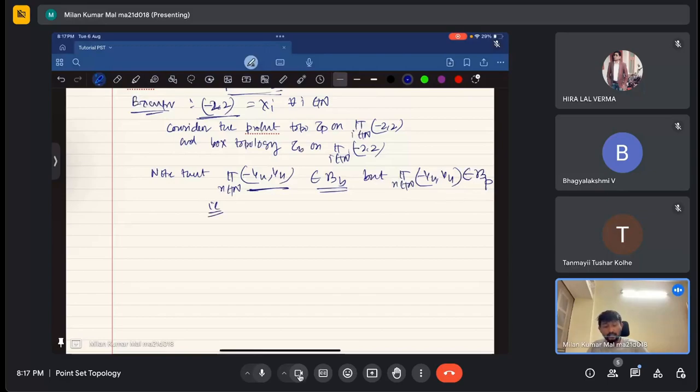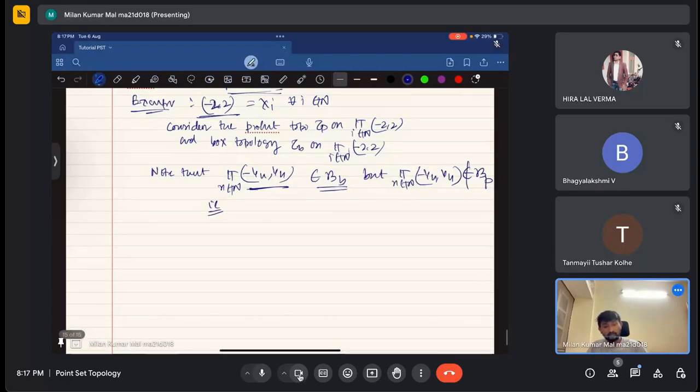That means the product topology basis can be a proper subset of the box topology basis. Sorry, I've written it wrong.